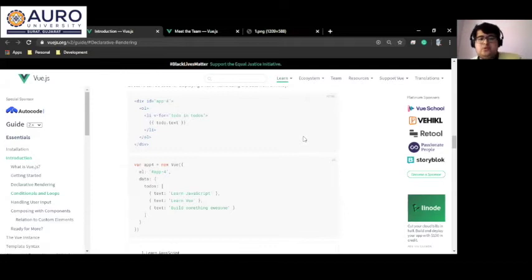Okay, so here is a simple example. For every HTML file, there is a dedicated JS file in Vue.js.